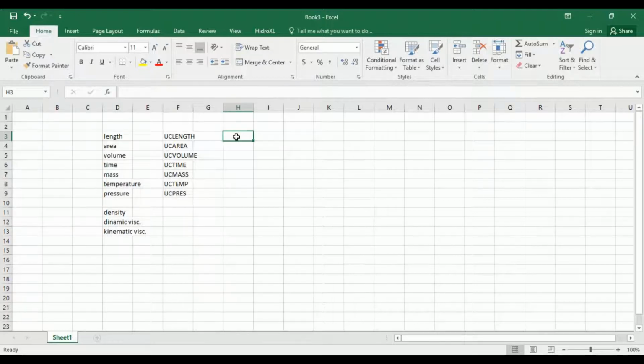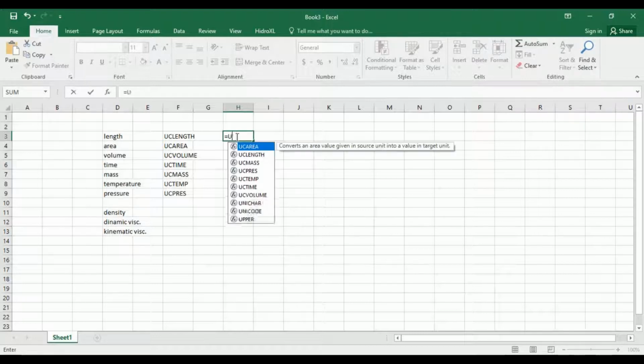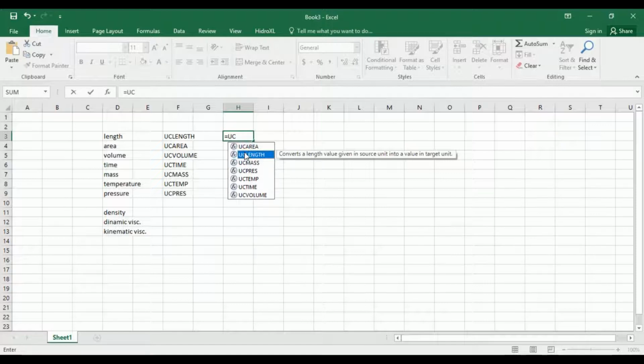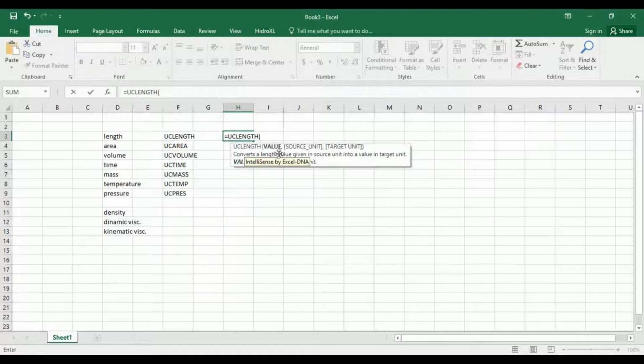And here now we can start using these unit transformational functions. So what you have to do is just put the equal sign, write UC, and let's go to length because we are going to use length, and see now it's opened a parenthesis and showing us that we are going to convert a length value given in source unit into a value in target unit. So our, let's see, 1 meter, then I'm going to use a comma, and it's asking me here for the source unit.